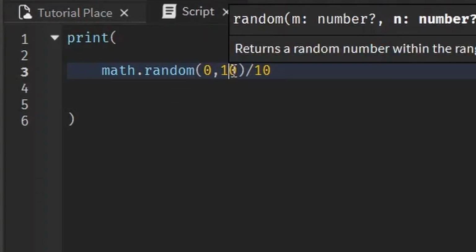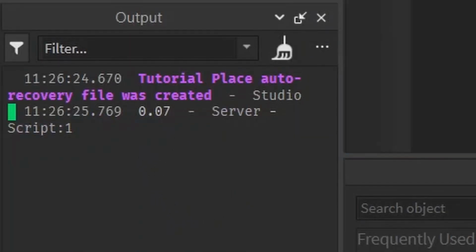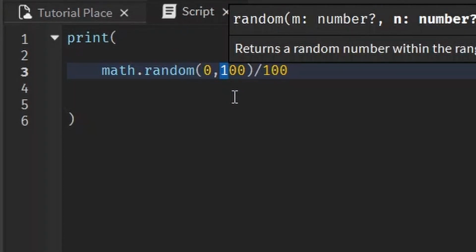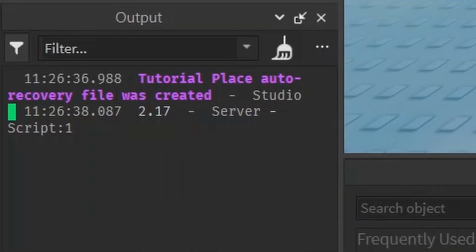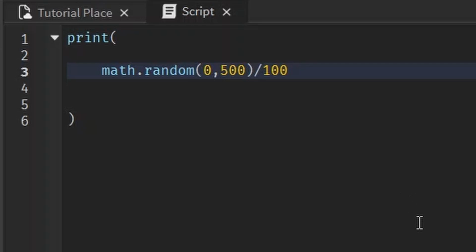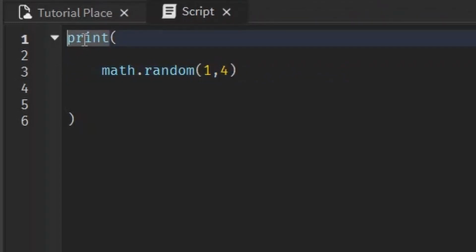And if you want it to the 100th place, you just make this 100 and divide it by 100 and so on. And again, if you want a decimal rounded to the nearest 100th, between 0 and 5, you can change this to 500. And yeah, there's creative ways to get things that you want. I hope this gives you an idea for any other scenario that might come up for you. Let's go back to 1, 4. Something I want to show you is